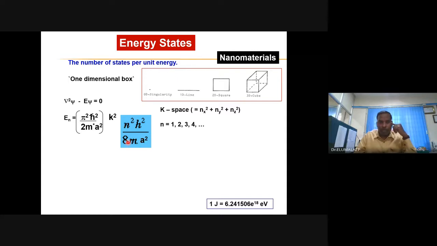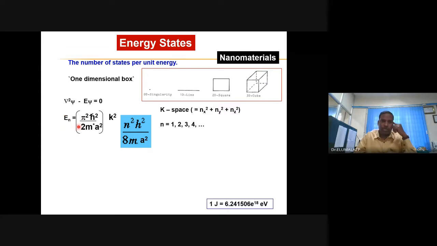If you know all these parameters, it is possible to estimate the energy of the state, the energy of the particle. Here the particle in the case of metals is the electron; in the case of a semiconductor, electron and hole.